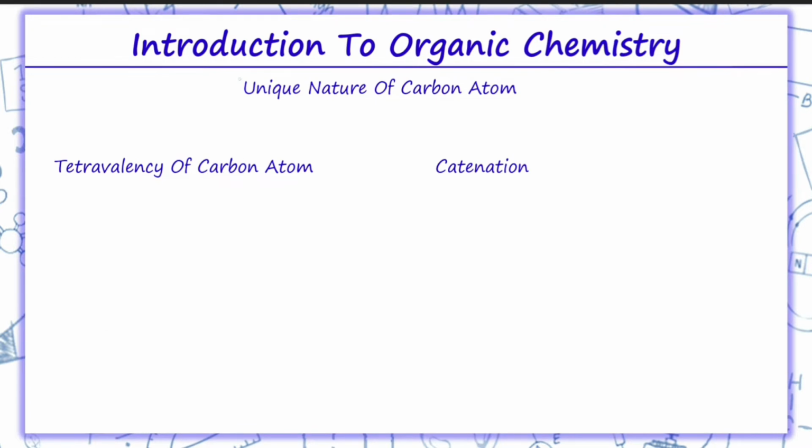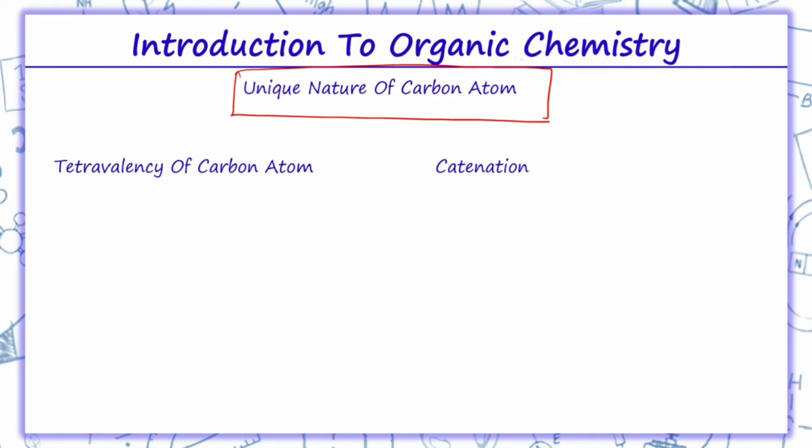Coming on to the unique nature of carbon atom. As we told, organic chemistry is basically the chemistry which deals with the carbon compounds. So what is the unique nature of this carbon atom? It is tetravalent and it exhibits catenation.